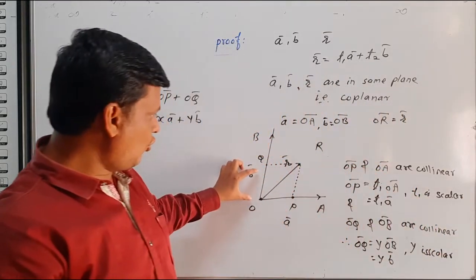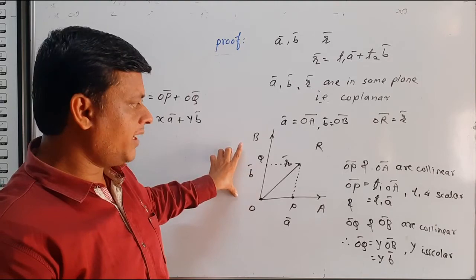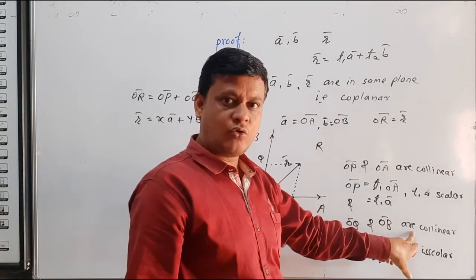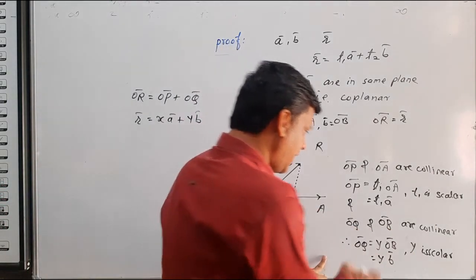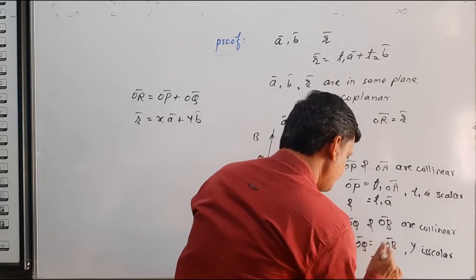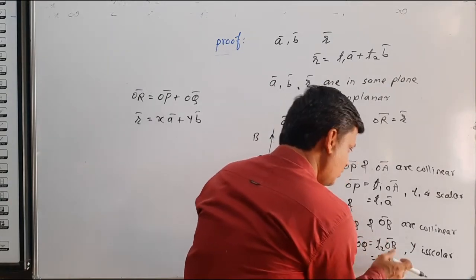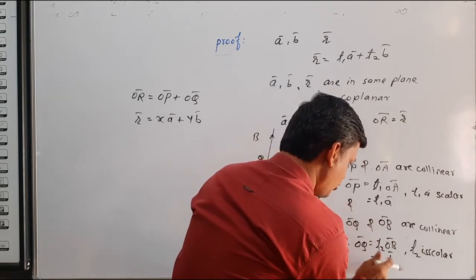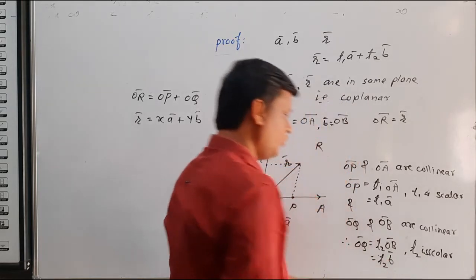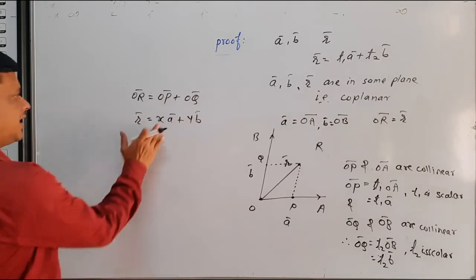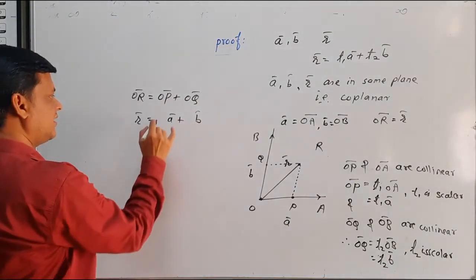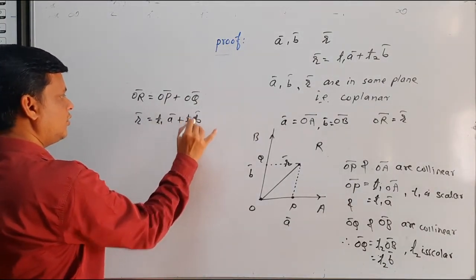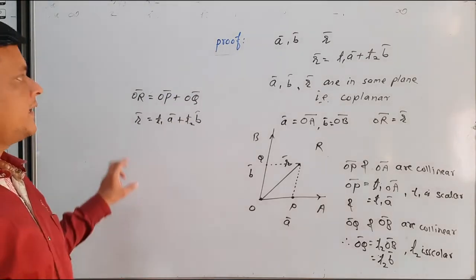Similarly, here OQ and OB are collinear, therefore there exists scalar T2. So in place of y we write T2, therefore OQ bar is equal to T2 into B bar. So we write here instead of XY, T1 T2, which we have to show.